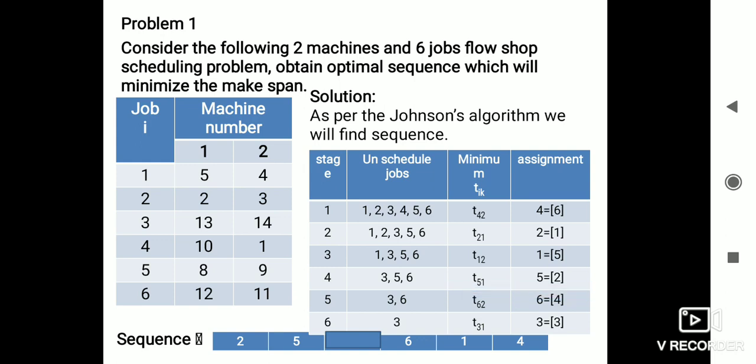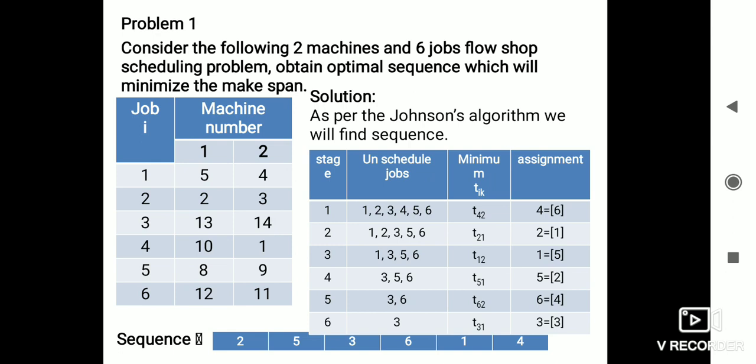The sixth job is placed in the fourth place. Another unscheduled job is 3, which we place on the first machine, in the first available position, which will be 3.